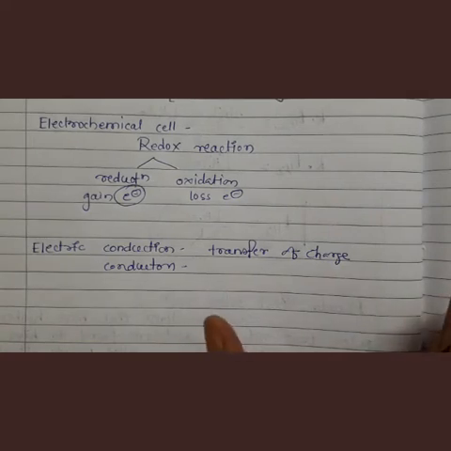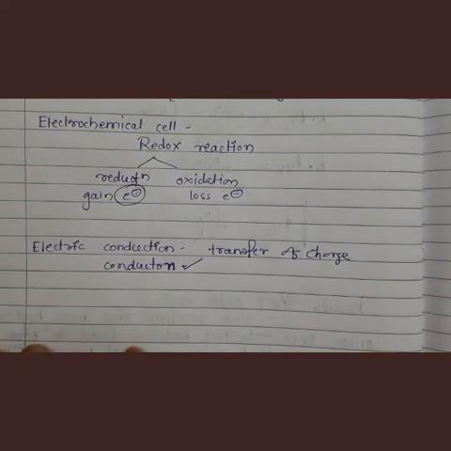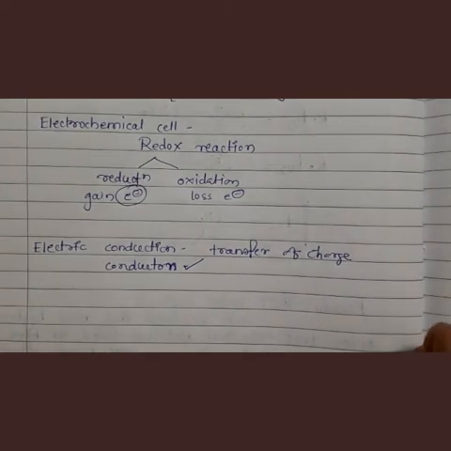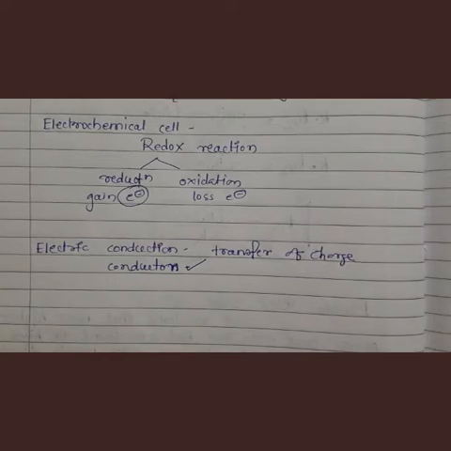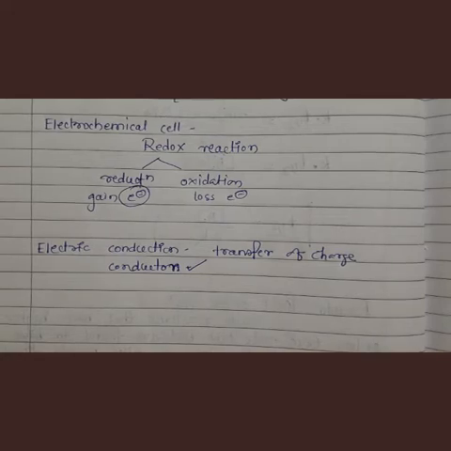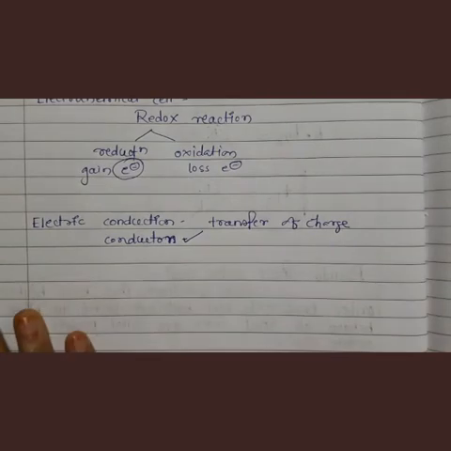Okay, a charge transfer or flow of electricity occurs through substances which are called conductors. Understand? Now, there are two types of conductors, which give rise to two types of conductions. So there are basically two types of conduction of electricity.